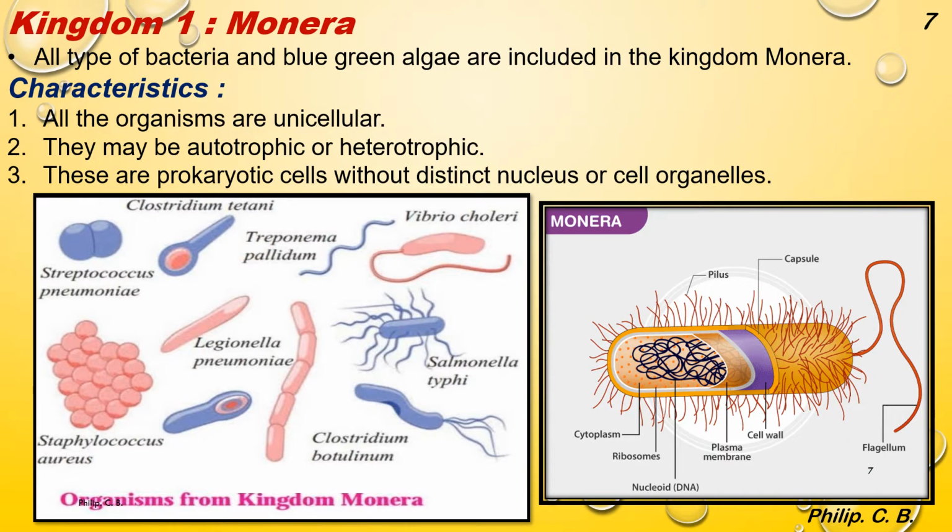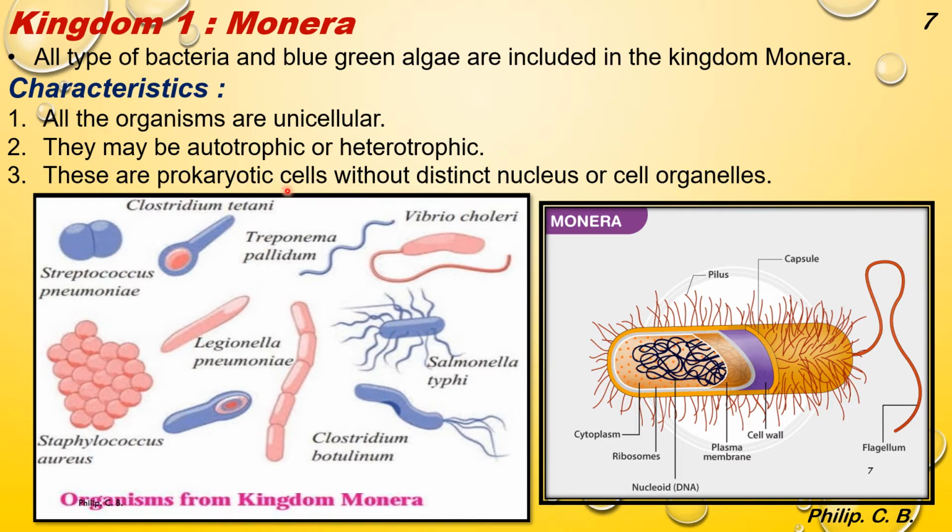Further, kingdom Monera. All type of bacteria and blue-green algae are included in kingdom Monera. So when you say blue-green algae, that is they have got chloroplast, so they can carry out photosynthesis, that is autotrophic organism. Characters. All the organisms are unicellular, means all the species coming under Monera, they are single-celled. They may be autotrophic or heterotrophic. Now as we just read, blue-green algae means they got chloroplast. So most of the species, they are autotrophic. They can make their own food by photosynthesis. But there are some species which are heterotrophic.